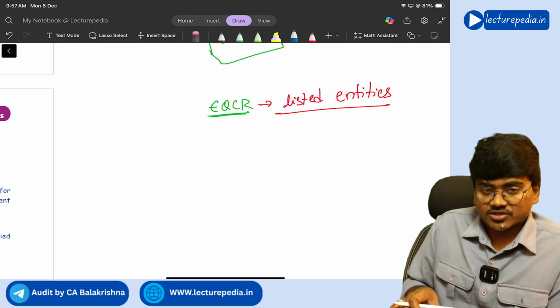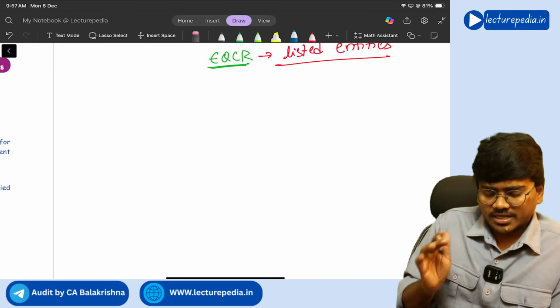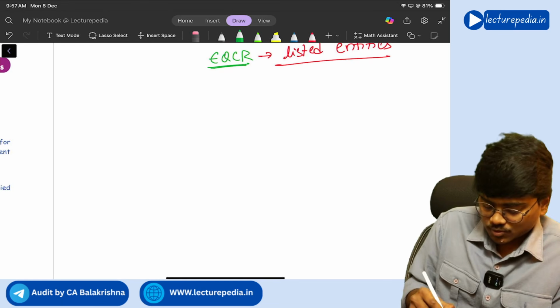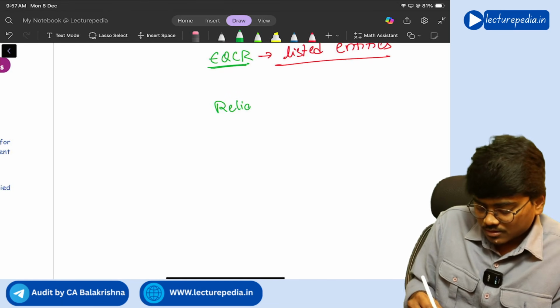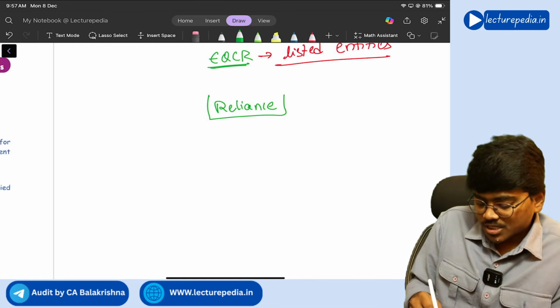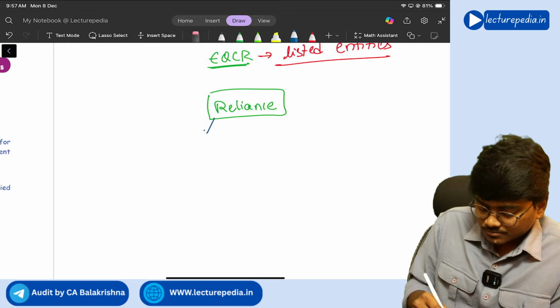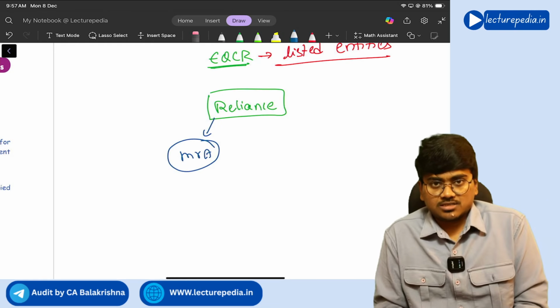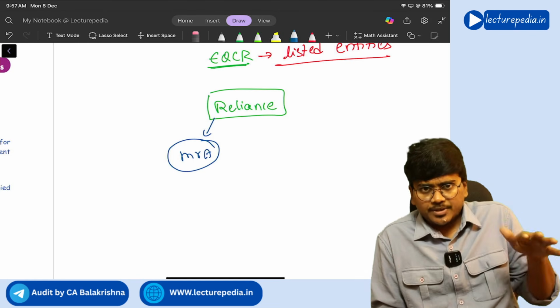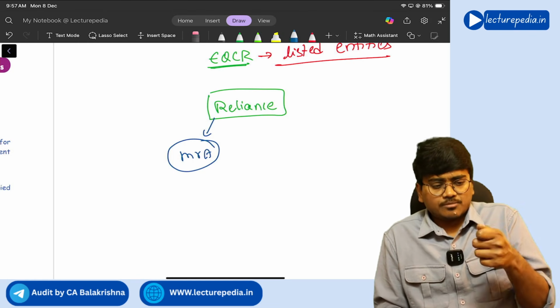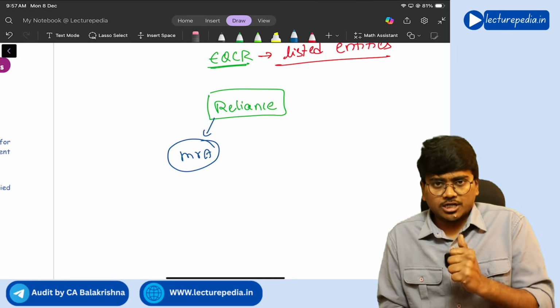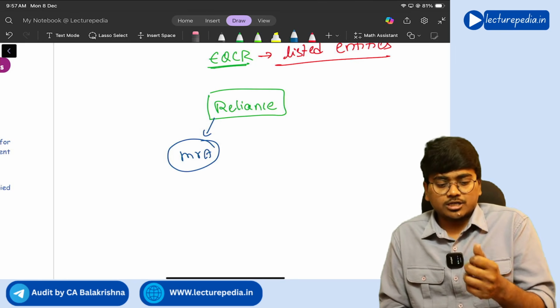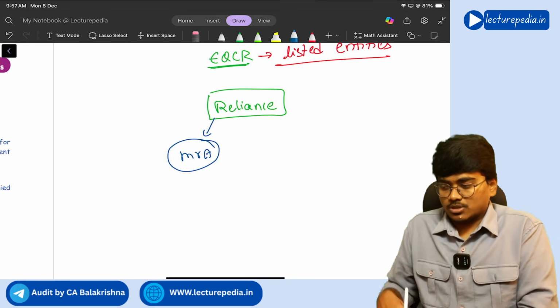Now, in case of listed entities, let's say for example, again we'll take the example of Reliance Industries only. Let's say Mr. A has conducted the audit of Reliance Industries. He has done the complete audit and he is about to give his audit report. He has not yet dated the audit report. He is about to prepare his audit report.